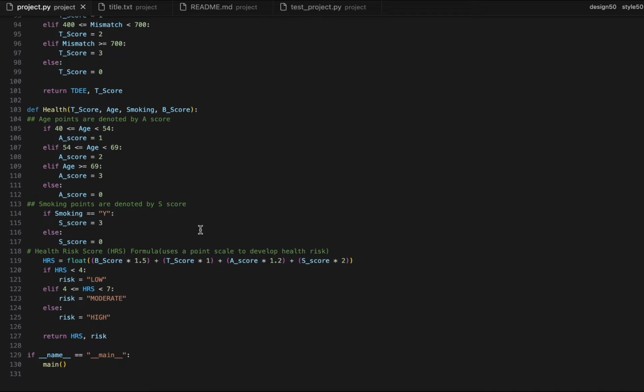And then smoking. Smoking is denoted by the S score. So if you smoke, it's 3 points. If you don't smoke, it's 0. Smoking would increase the S score by a lot. If a person, everything else here was normal, and they smoked, it would automatically add about 3 points. In total, 6 points, because if you see here, the S score is multiplied by 2 to make the risk. So it adds a whole 6 to this score.